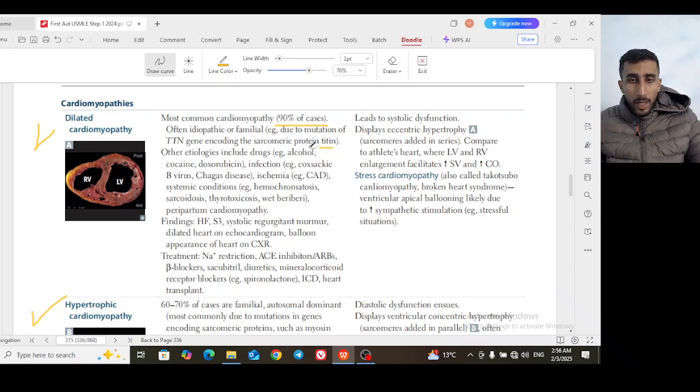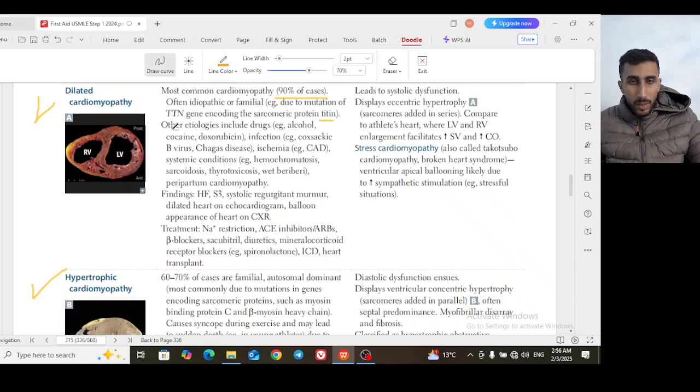So this is the protein, and this is the gene, the TTN gene. The protein is called titin. This is for the idiopathic or familial cause. Second, drugs may cause cardiomyopathy. The famous drugs for causing cardiomyopathy are alcohol, cocaine, and doxorubicin. So alcohol and cocaine and the chemotherapeutic agent doxorubicin.